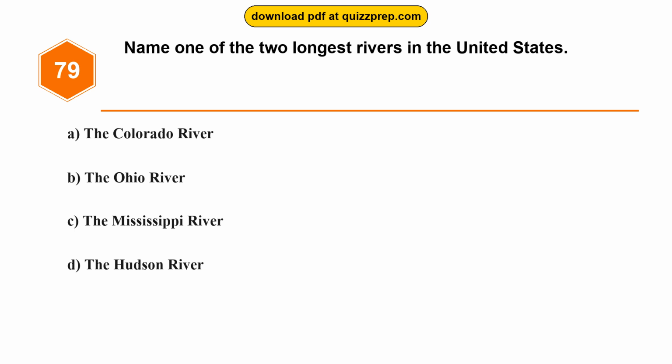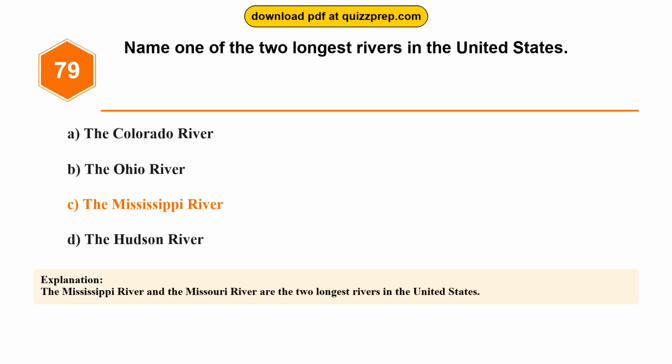Question 79. Name one of the two longest rivers in the United States. Option A. The Colorado River. Option B. The Ohio River. Option C. The Mississippi River. Option D. The Hudson River. The correct answer is option C. The Mississippi River. The Mississippi River and the Missouri River are the two longest rivers in the United States.